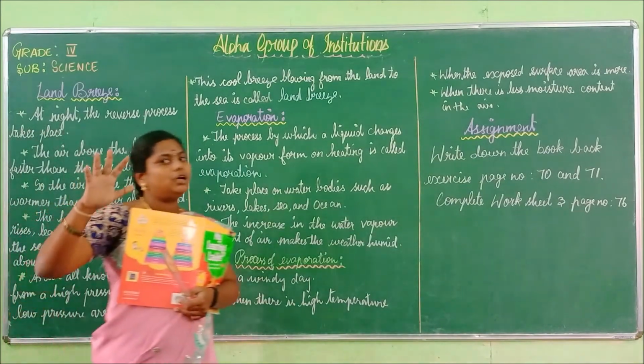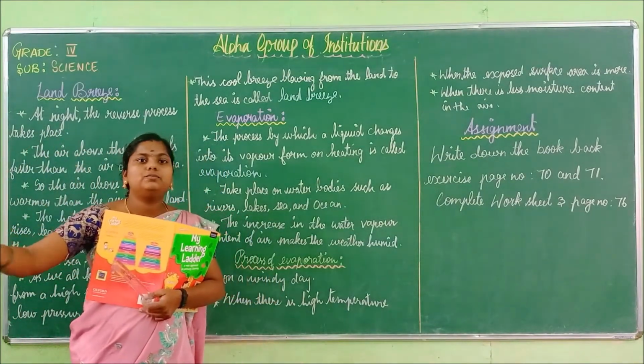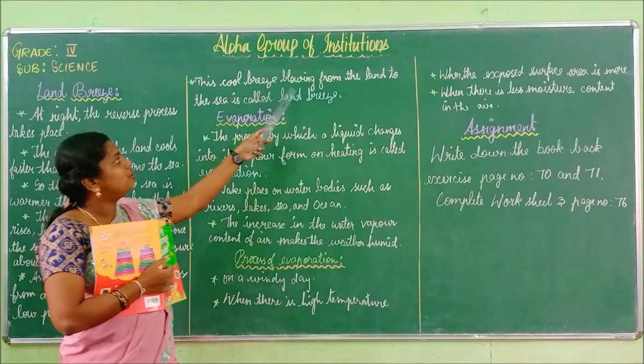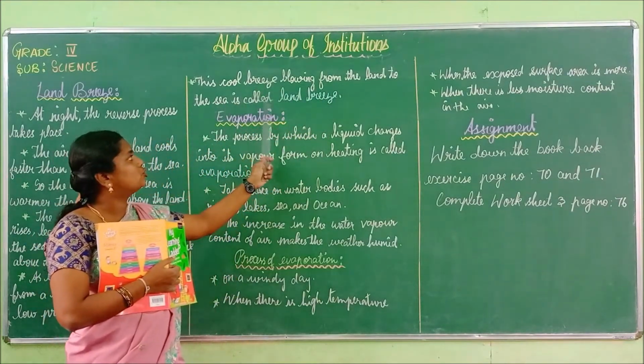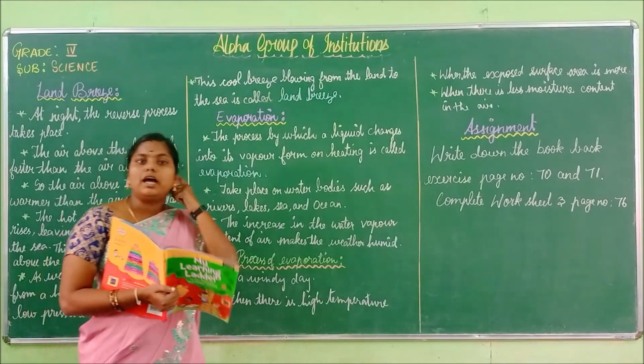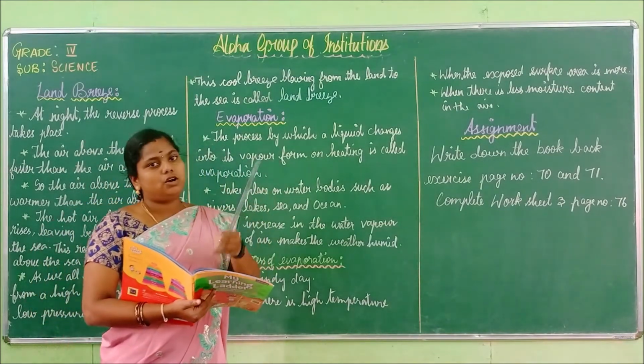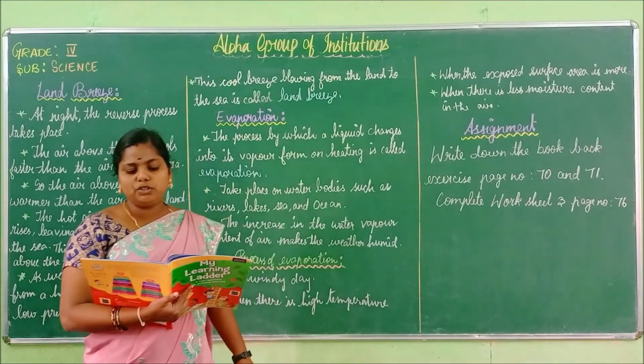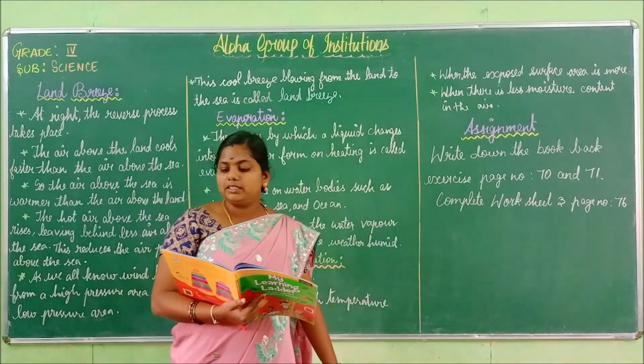So now the hot air from the higher pressure area moves to the lower pressure area. This cool breeze flowing from the land to the sea is called land breeze. So now what happens? It moves from the water to the land. So what happens here? The air above the sea is cooler and near the surface of the water.